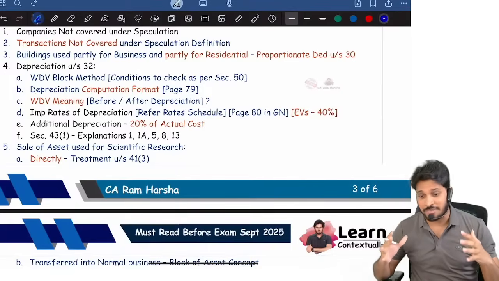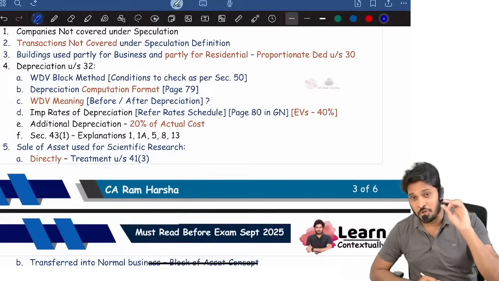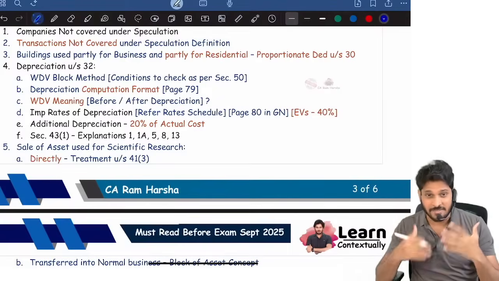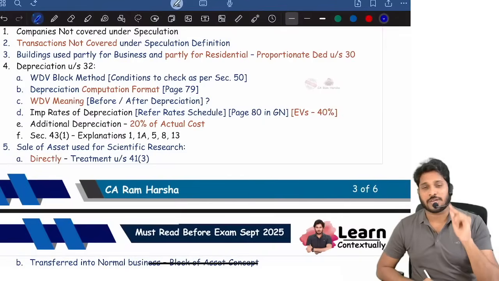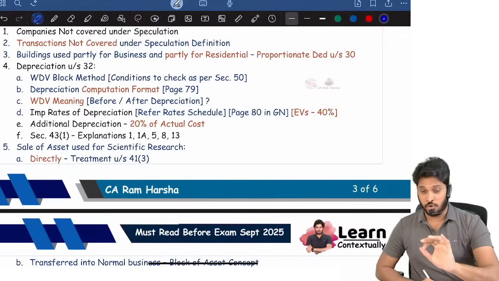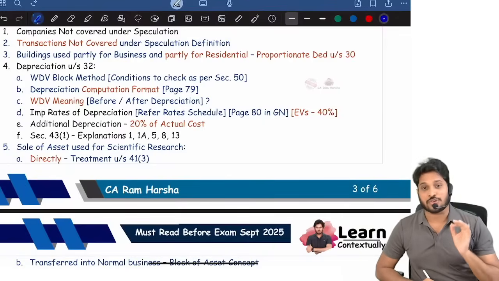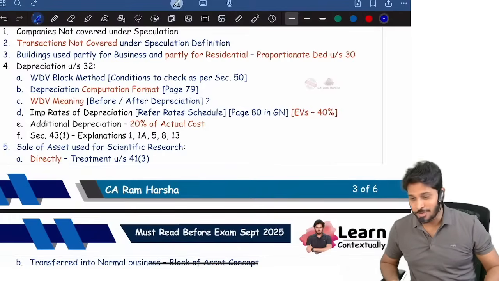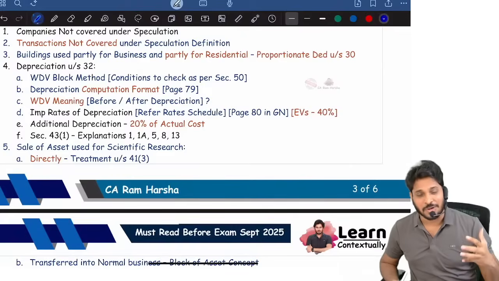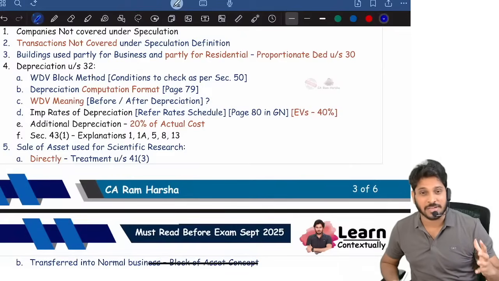We are going to revise it with lots of clarity, with numerics. I will take so many numbers and give practical examples. Trust me, day before exam, whatever the income tax paper you are going to write, you will perform rock solid. And I know the law paper was very tough, one of the toughest papers in the history, September 25 law.